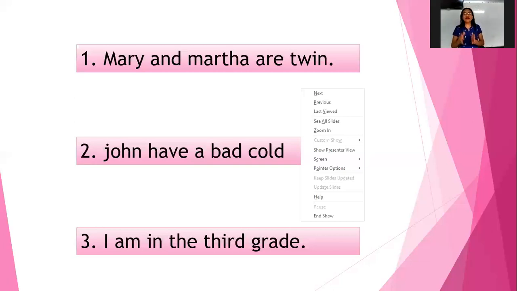What about the next word, have? John have. This is a verb of owning. We have studied that previously, correct? Yes. John is only one. So if you have a singular subject, you should also have a singular verb.